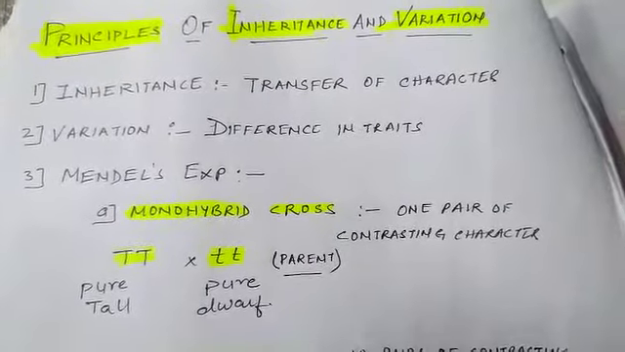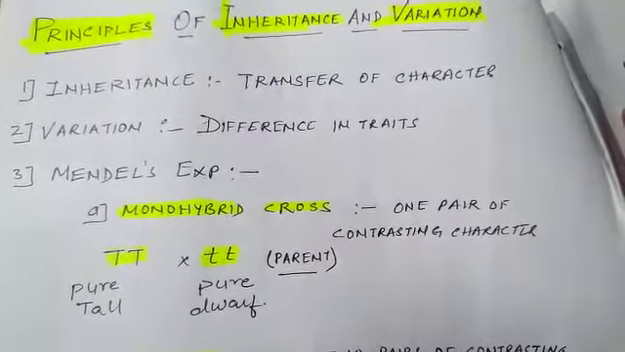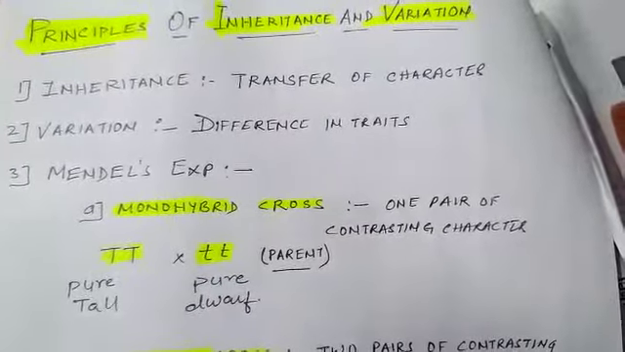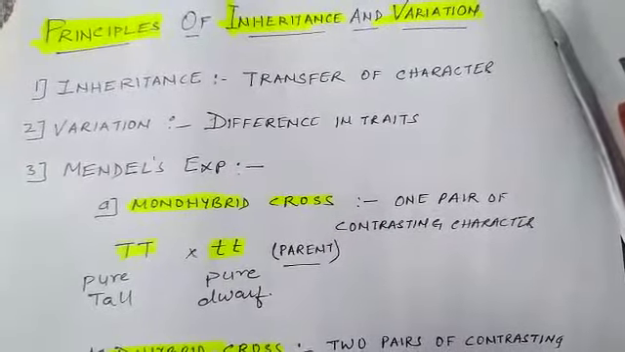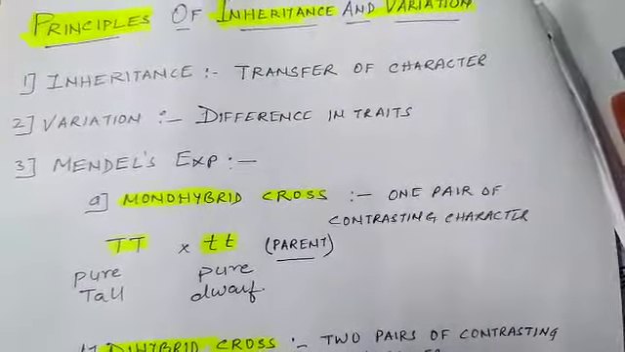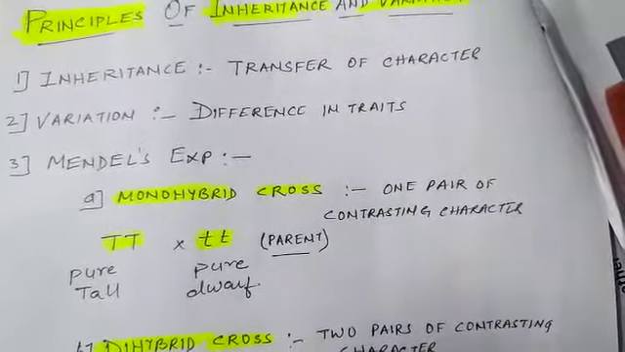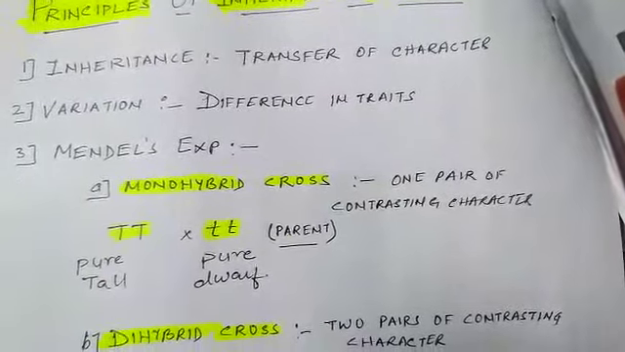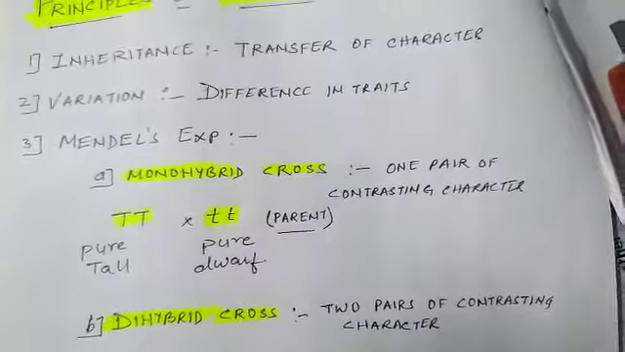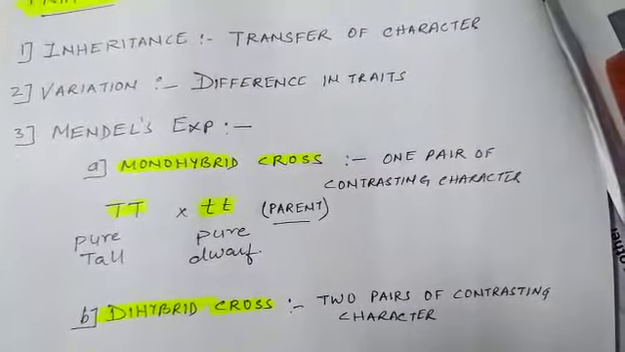Here we will be studying what inheritance is and what variation is. Inheritance means the transfer of characters from the parent to the offspring, whereas variation is the difference between the progeny and the parent or among the progeny. That means the difference found between two individuals is the variation, and that is very important for the survival.